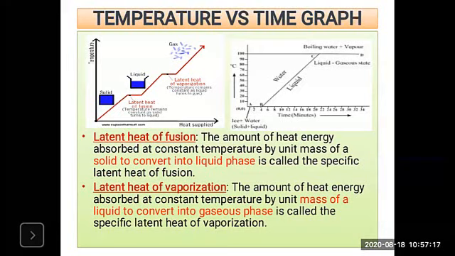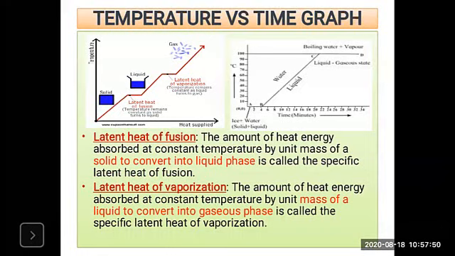And once the ice is completely converted into water, then the temperature will start rising. Okay, up till that, what will happen? The temperature remains 0 degrees Celsius. When the ice is heated and it melts, the temperature is 0 degrees Celsius and it remains constant. It remains constant and it converts into water.